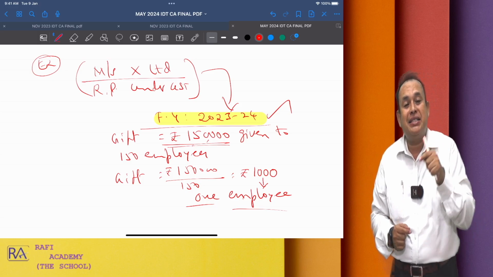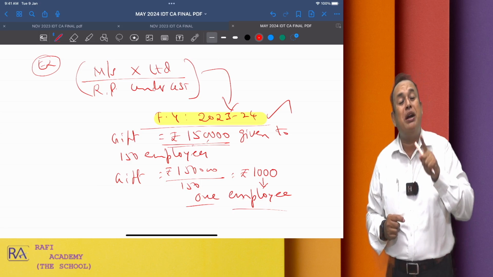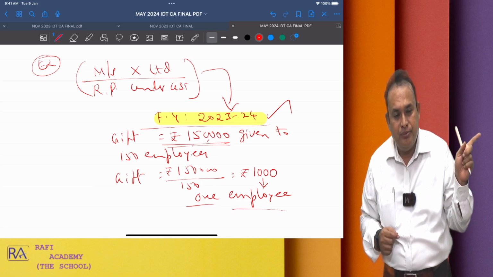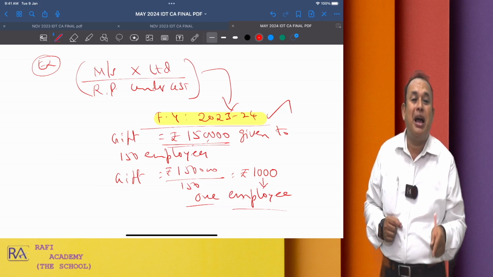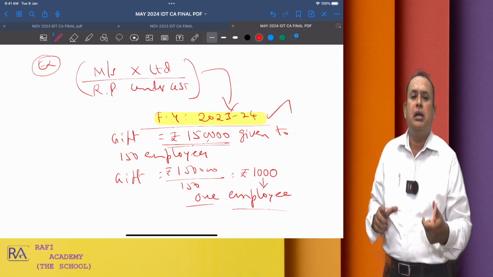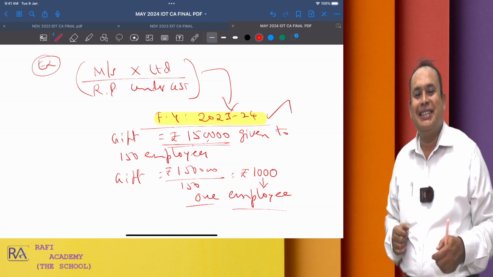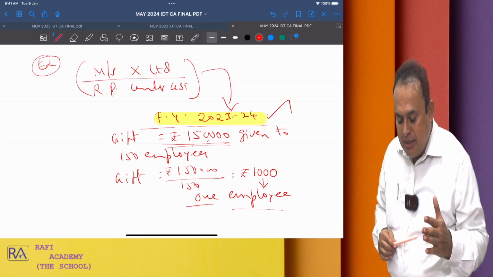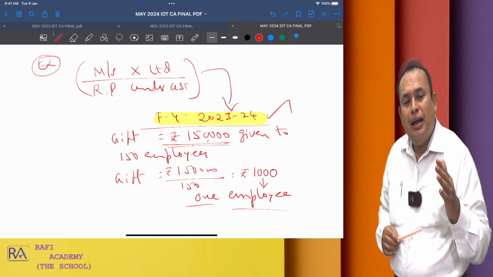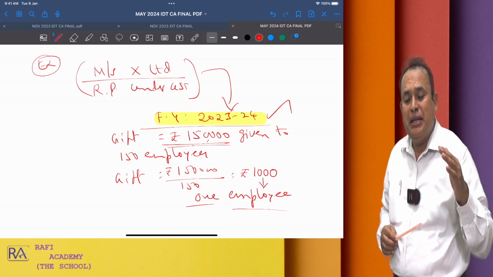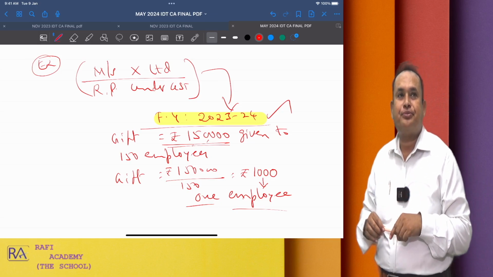That means X Limited makes the payment not to those employees but to the contractor who supplies the manpower. In that case, those employees working through a contractor cannot be called employees. Be careful. Got the clarity, my dear friends? They are not employees of the organization if they work through a contractor.